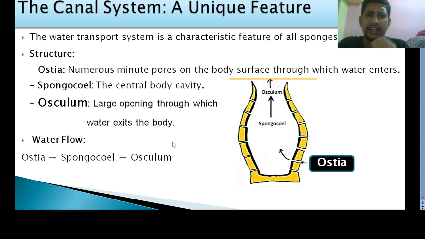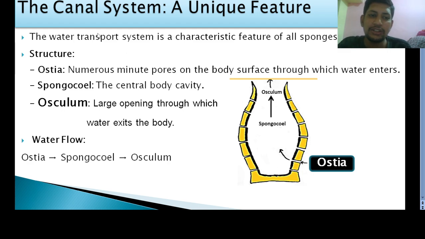Now we'll move to a very important unique feature of Porifera or sponges, the presence of a canal system. The canal system is also called the water transport system, and it is a characteristic, or you can say the diagnostic, feature of all the sponges. If you look at the canal system, it contains three important components. This is the basic type of canal system shown in the figure. You can see ostia, spongocele, and one more part, osculum.